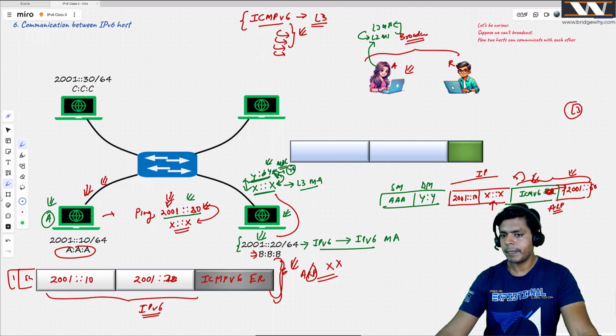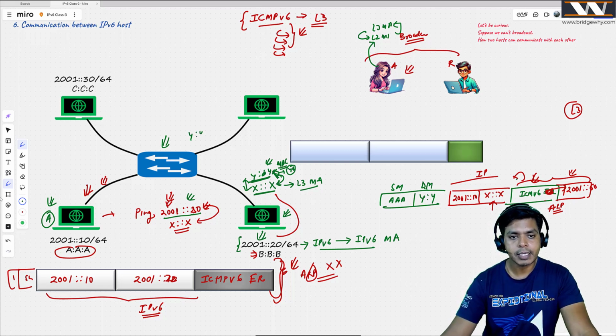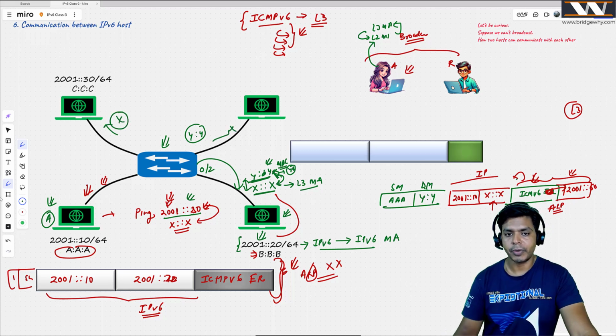Simple, guys. Now, if this switch is multicast aware, then it knows where the multicast address y colon y is. Maybe it is on the 0/2 interface. It is, and it is going to send it here, not here, not here. See the beauty of the protocol.